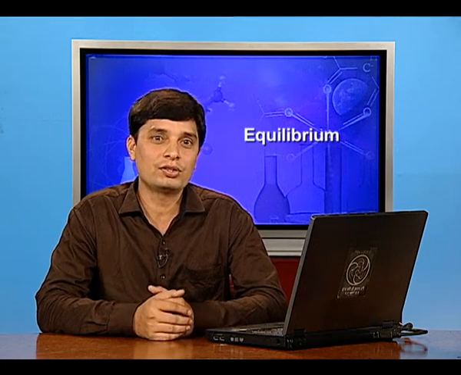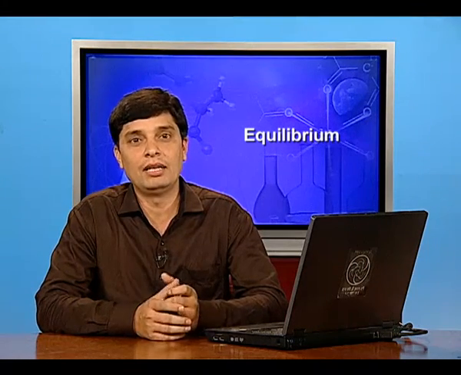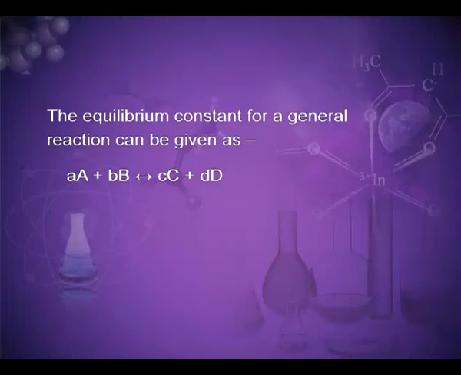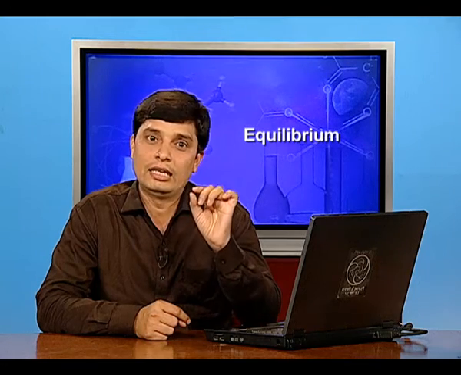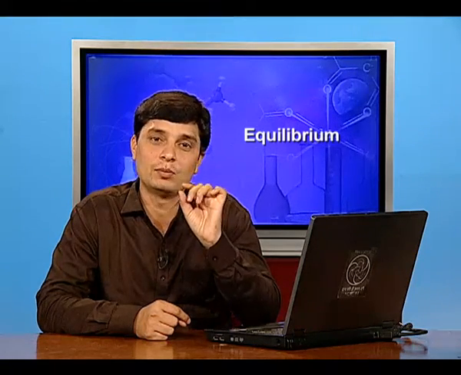The equilibrium constant for a general reaction can be given as aA + bB ⇌ cC + dD, where the numbers of moles are represented by small a, b, c and d.